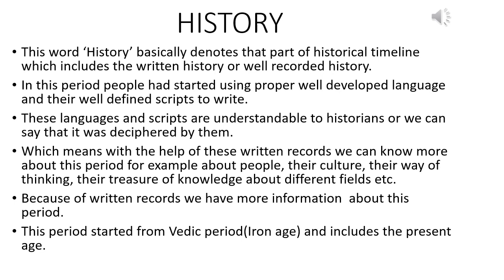Now, the third one is history. First point, this word history basically denotes that part of the historical timeline which includes written history or well-recorded history, meaning we have written records of this period. Second point, in this period, people had started using proper, well-developed language and well-defined scripts to write. Scripts means a system of writing. In Hindi, we call it lipi. We are all aware of Devanagari lipi.